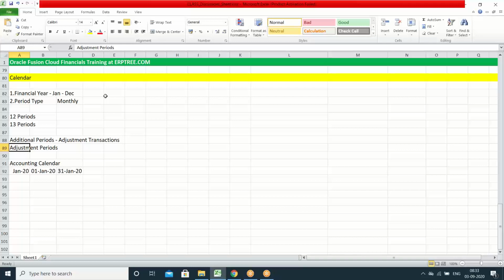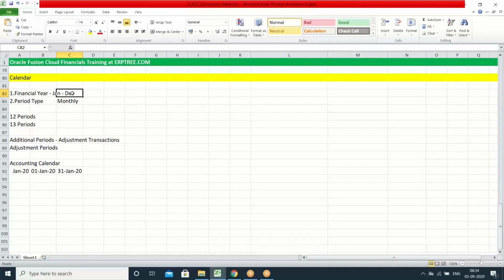So on that front, let's suppose you take an example of December. In December, there must be some users or some customer who's not able to pay, so you do an adjustment period. So that would be your next Jan, right? No, not next Jan. In this year only. The adjustment period also belongs to this financial year only. So there will be like an ad hoc period, for temporary adjustment purposes.